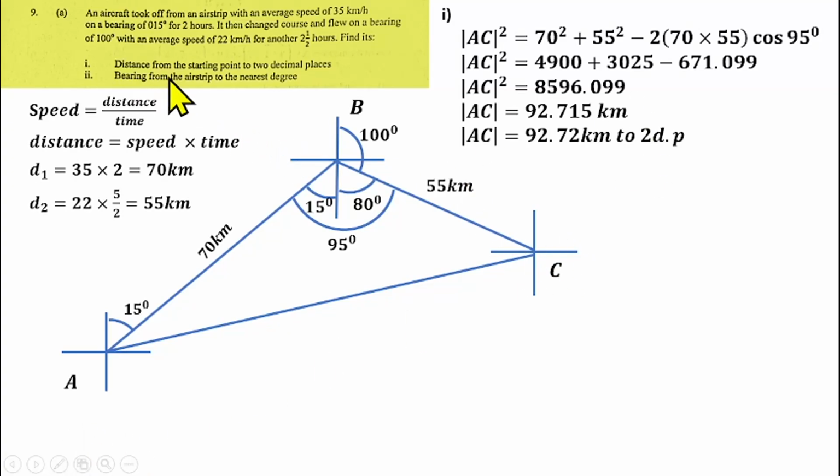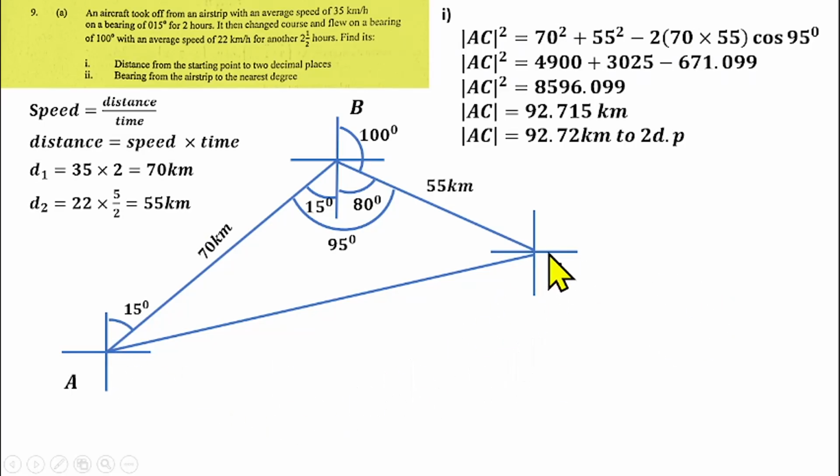Now we have to find the bearing of the aircraft from the airstrip to the nearest degree. Where is the airstrip? That is the origin. So we have to find the bearing of this aircraft, which is here, from the airstrip.